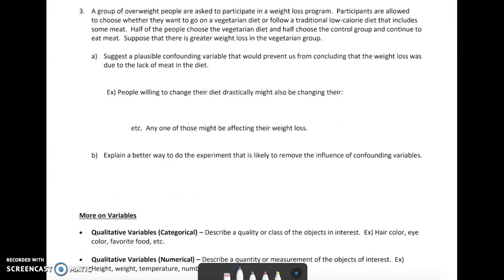In the next example, we've got a group of overweight people who are asked to participate in a weight loss program. Participants are allowed to choose whether they want to go on a vegetarian diet or follow a traditional low-calorie diet that does include some meat. Half the people choose the vegetarian diet, half choose the control group and continue to eat meat. Suppose that there is greater weight loss in the vegetarian group. Okay, so because they're choosing, I see this word choose all over the place. The subjects are choosing for themselves what they're going to do. So this is definitely an observational study.